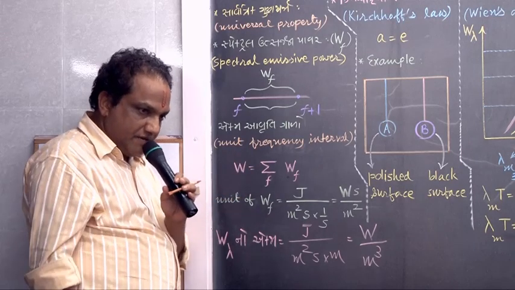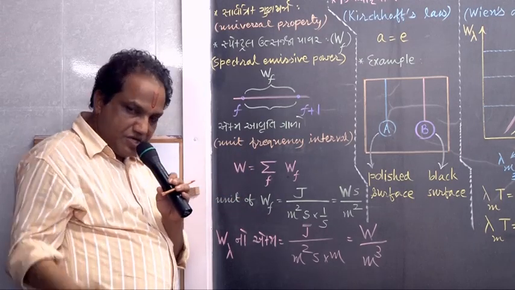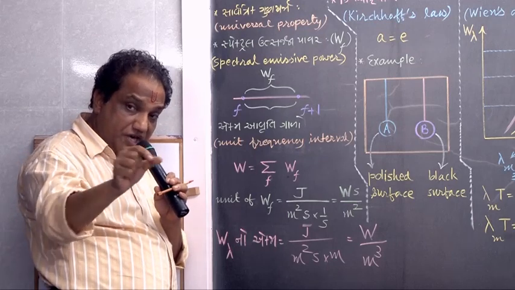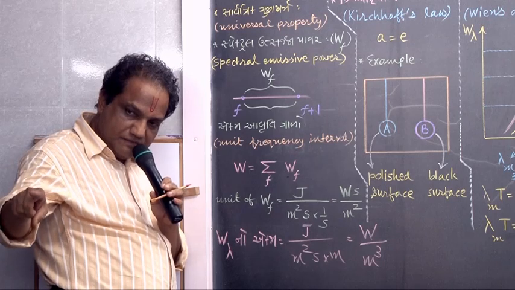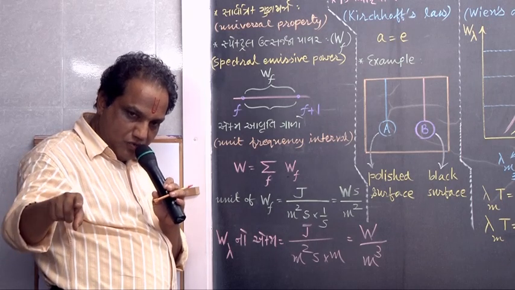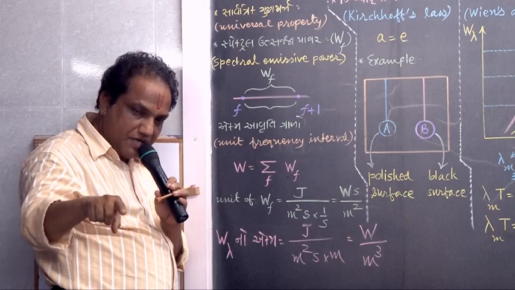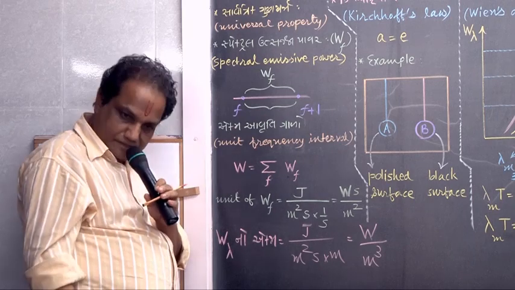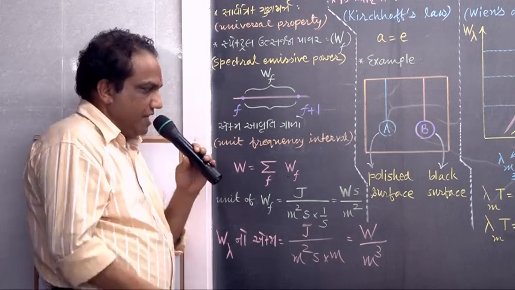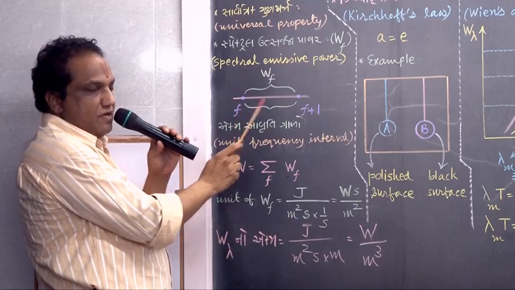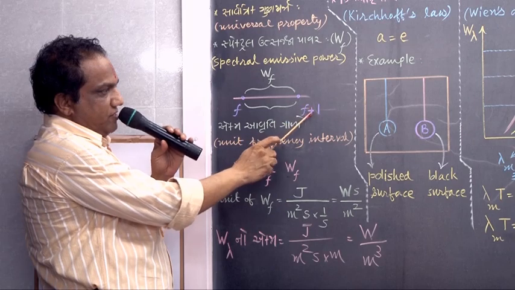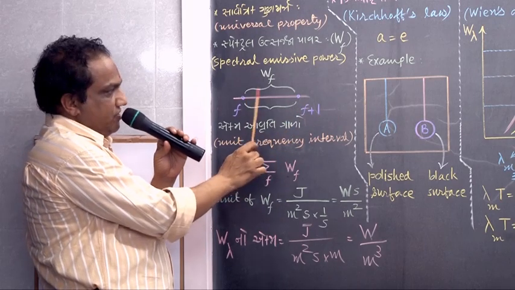Then what had we done last time? We had divided that range into different unit frequency intervals: 200 to 201, 201 to 202, 202 to 203, and likewise. Look here, this is frequency F, this is frequency F plus 1. Between these two frequencies, what is it?